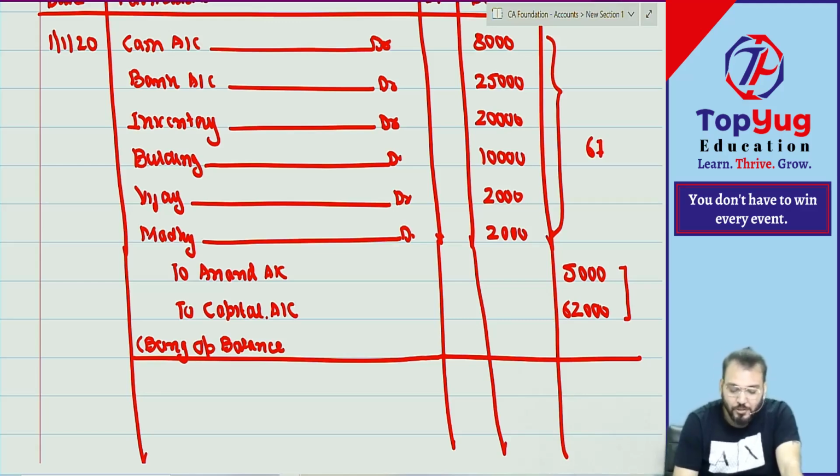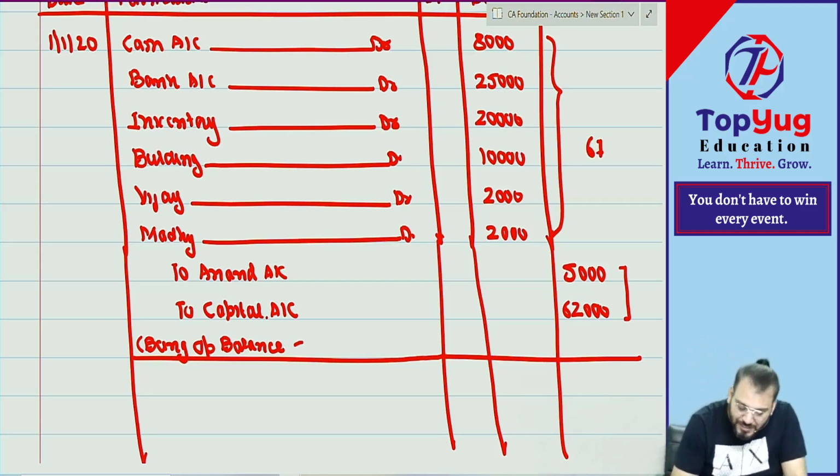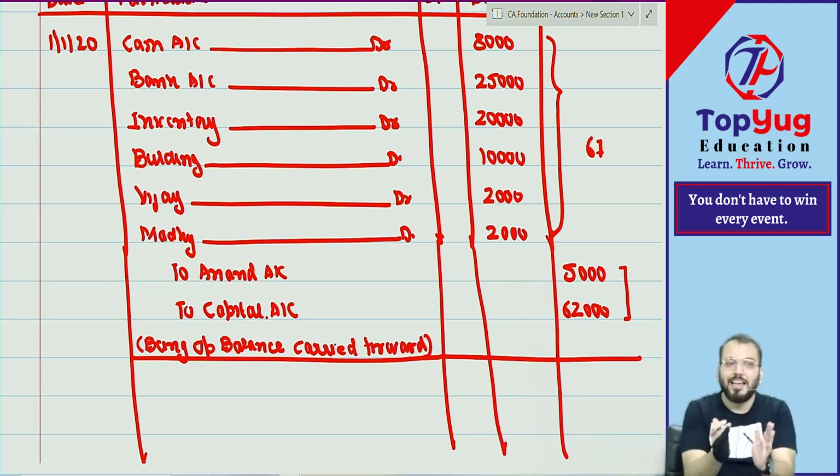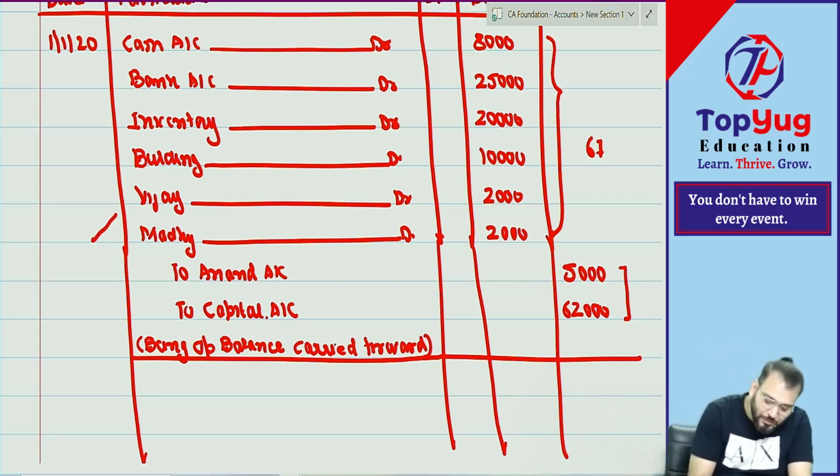Yes. So can I say this opening balance was the closing balance of last year? Means it has been carried forward from last year, so we call it opening balance carried forward. Understood this point? And this journal entry is known as what?